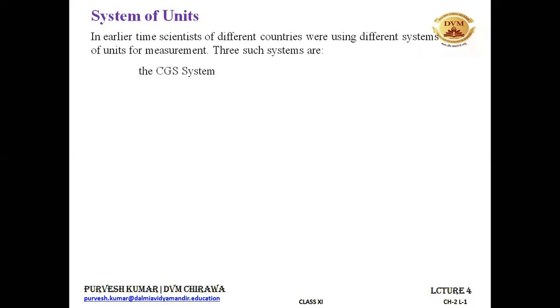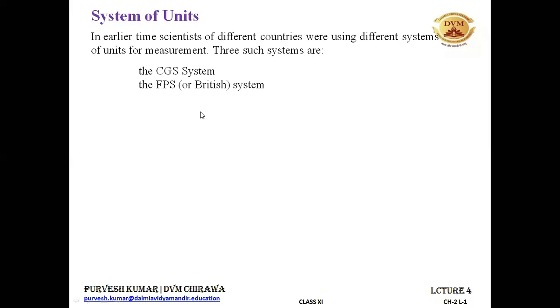First is the CGS system. The CGS means centimeter, gram, second. The second one is the FPS system, foot, pound, second. It is also known as British system. All right. And this CGS system is also known as Gaussian system. So the CGS system, centimeter gram second system. FPS, F stands for foot, P for pound, and S for second. So foot pound second system.